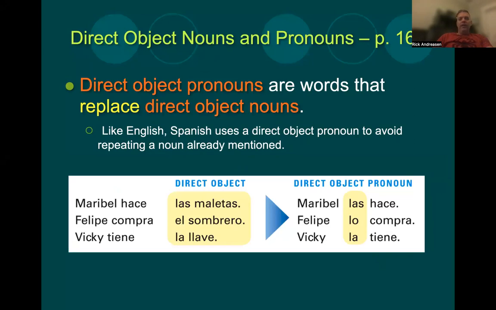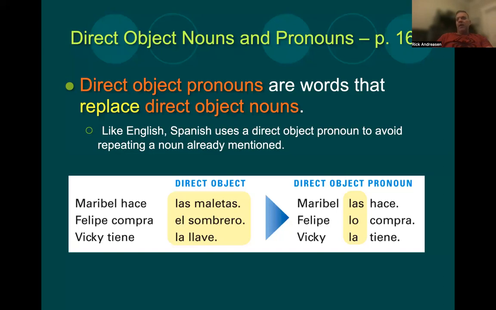Just like we don't have to always say Rick. I am Rick. Rick likes to eat. Rick likes to sing. Rick is a Spanish teacher. We replace our name with the pronoun I, so we don't repeat that noun over and over again. Same thing in Spanish.